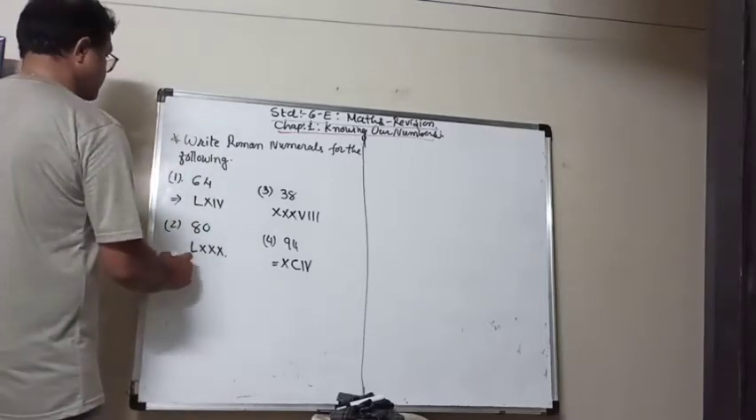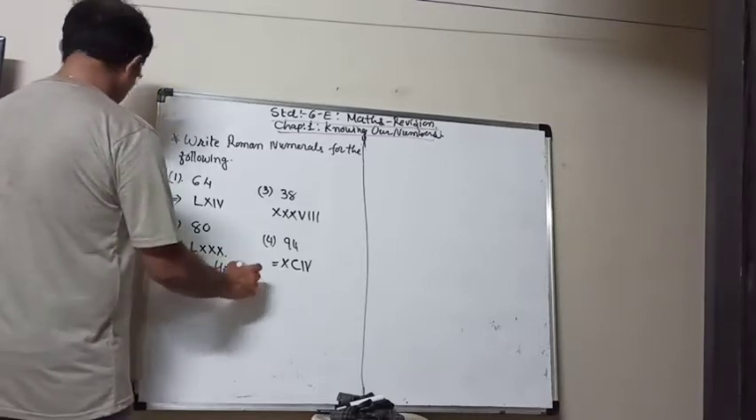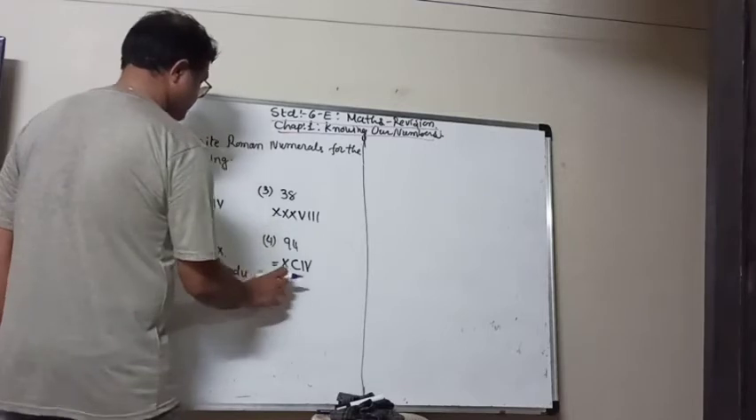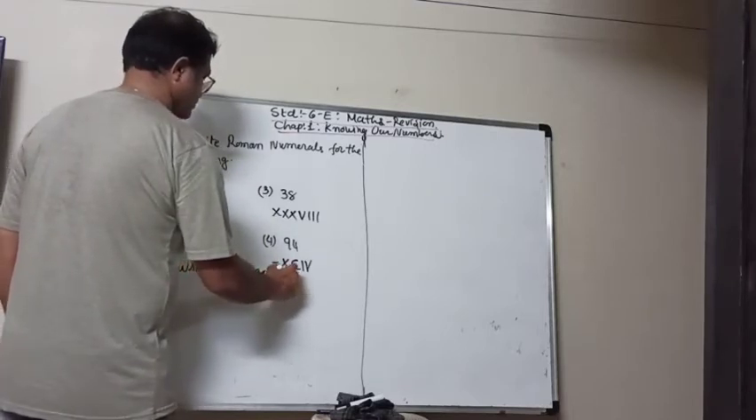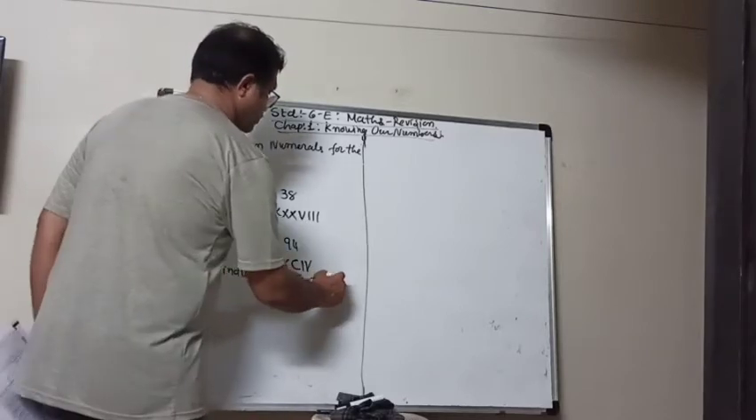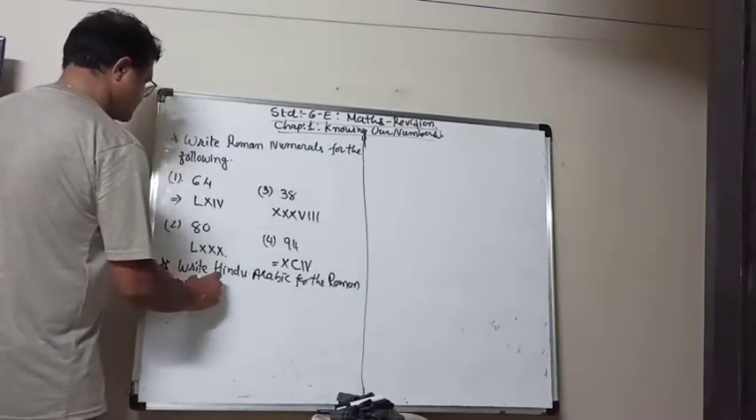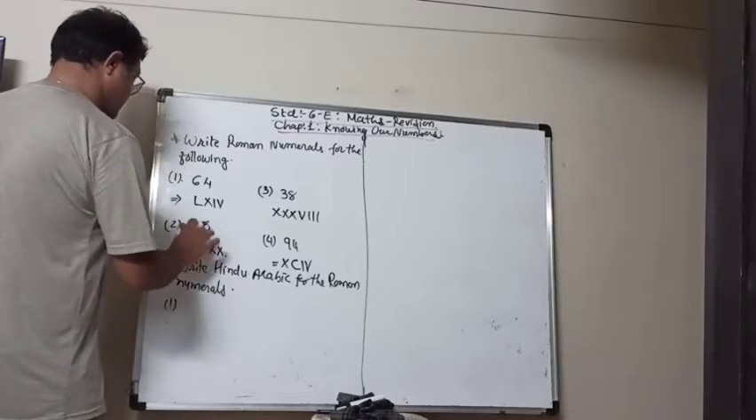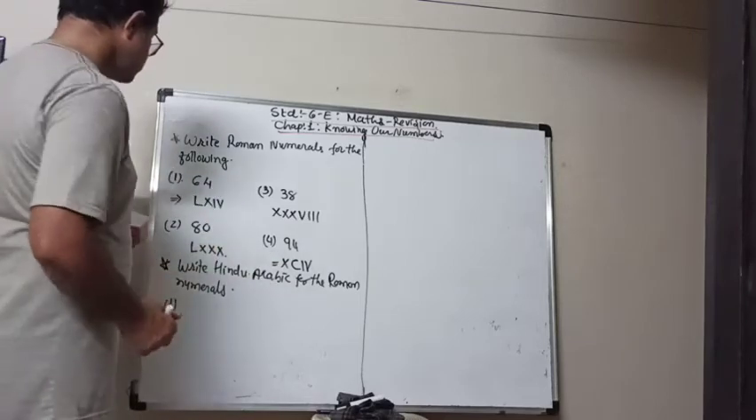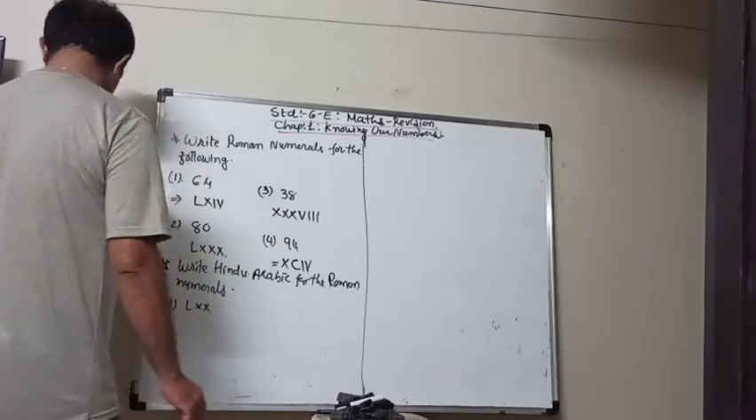Now reverse. Write Hindu Arabic. It is called Hindu Arabic numerals. For the Roman numerals, means the Roman numerals will be given and we have to write down its, like this is our Hindu Arabic numerals. So that is, first one is LXXVI.